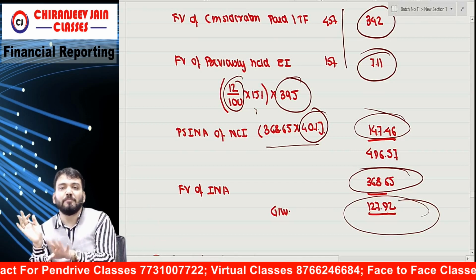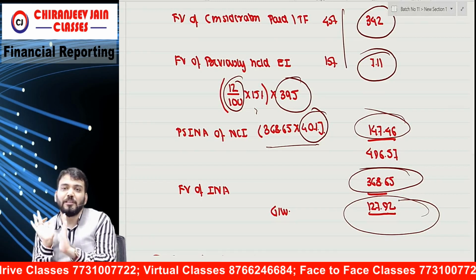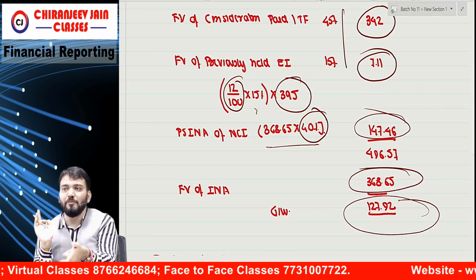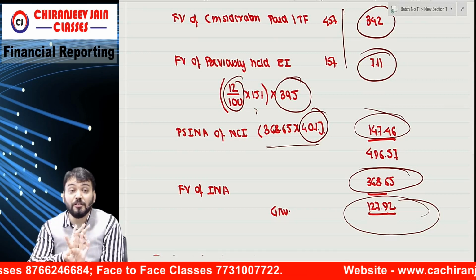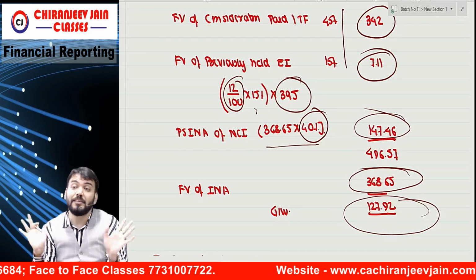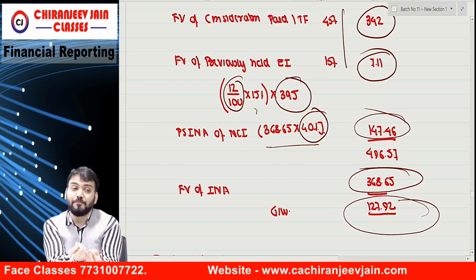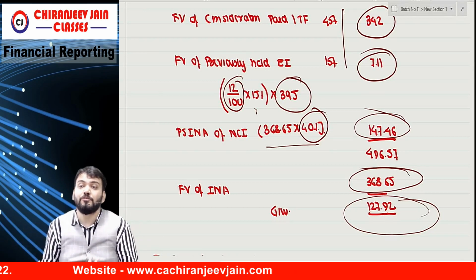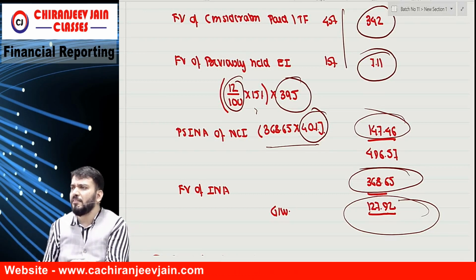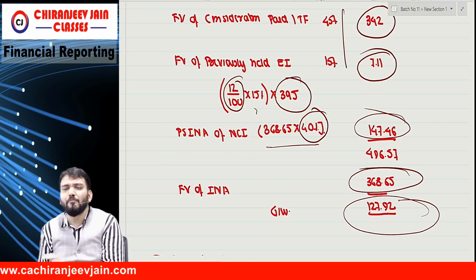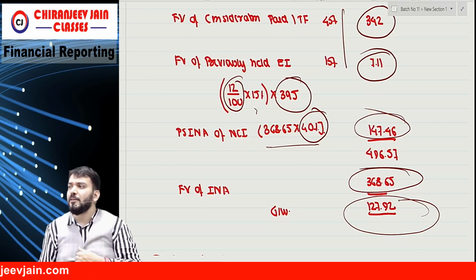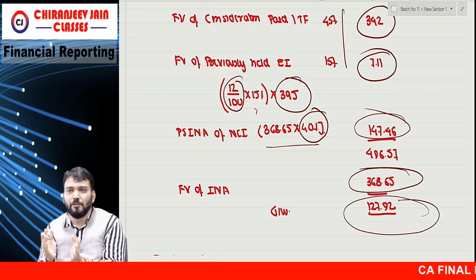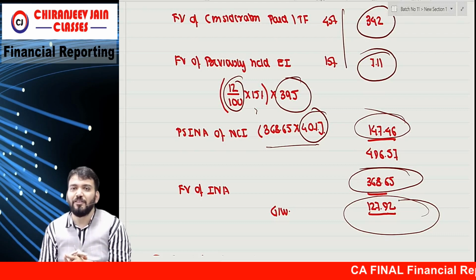Got it. Out of 16 marks, how many marks do you know? 10 marks, because the other two are very easy, very simple. They have asked goodwill, we have done. They have not asked journal entry, balance sheet, or anything. If you know all the concepts, you can do it. By reading, it was such a difficult question. But the answer is difficult? Once difficult. Okay, first time you are doing it, it's difficult. But next time will it be difficult? No. Before the exam you will do it once, so it will be easy.